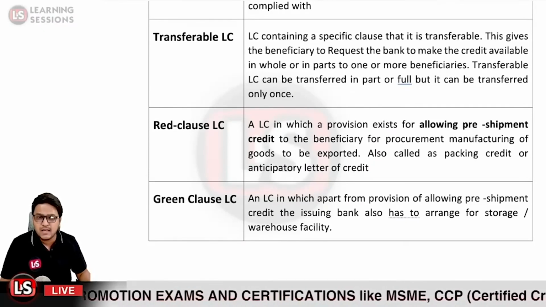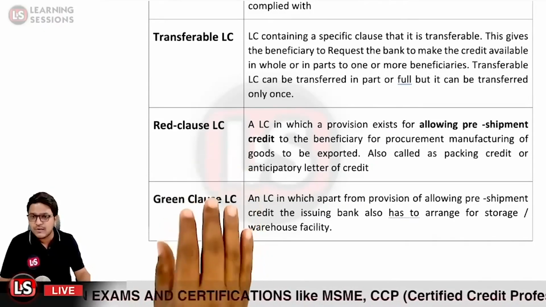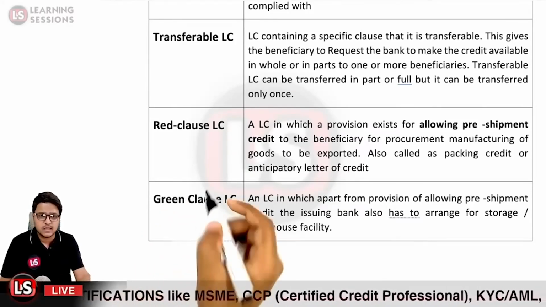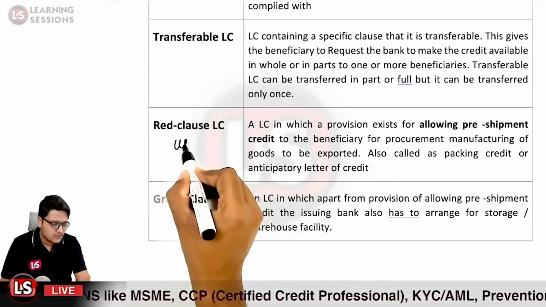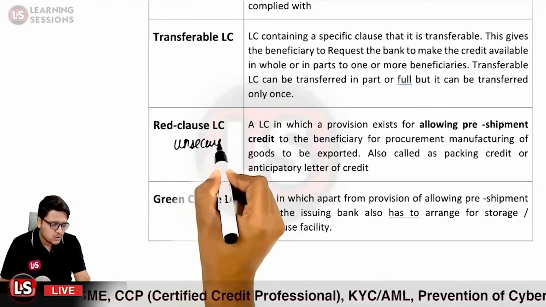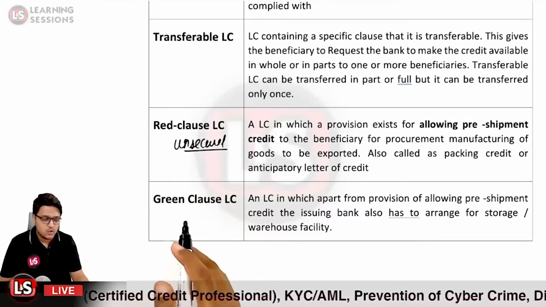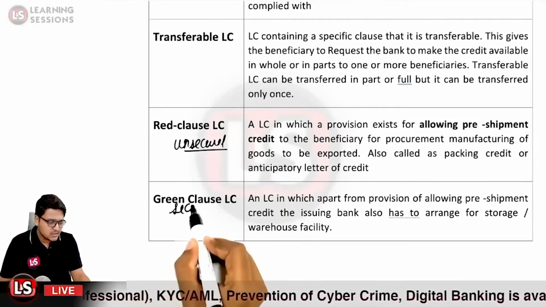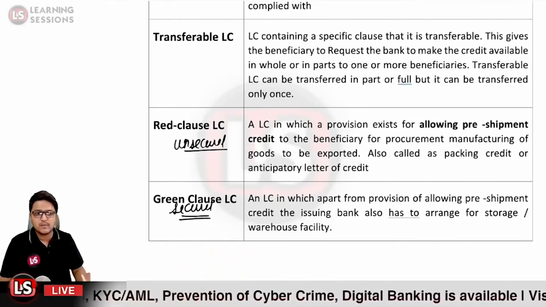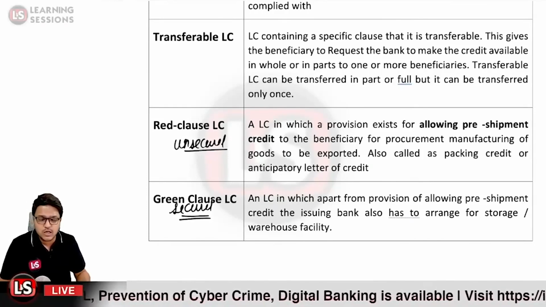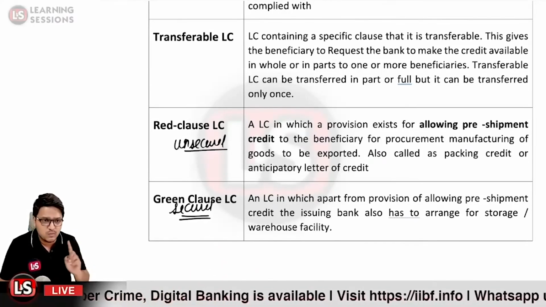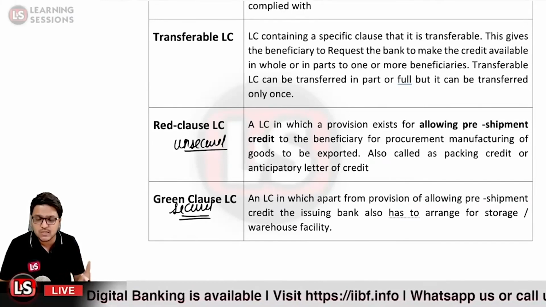Now why is this green clause and why was the above one red clause? Green clause means it would be a secured loan. In case of the red clause letter of credit, it was an unsecured loan, but in case of the green clause letter of credit, it is related to secured advances. Now in case of the green clause letter of credit, a pre-shipment advance would be allowed. A pre-shipment advance can be allowed.